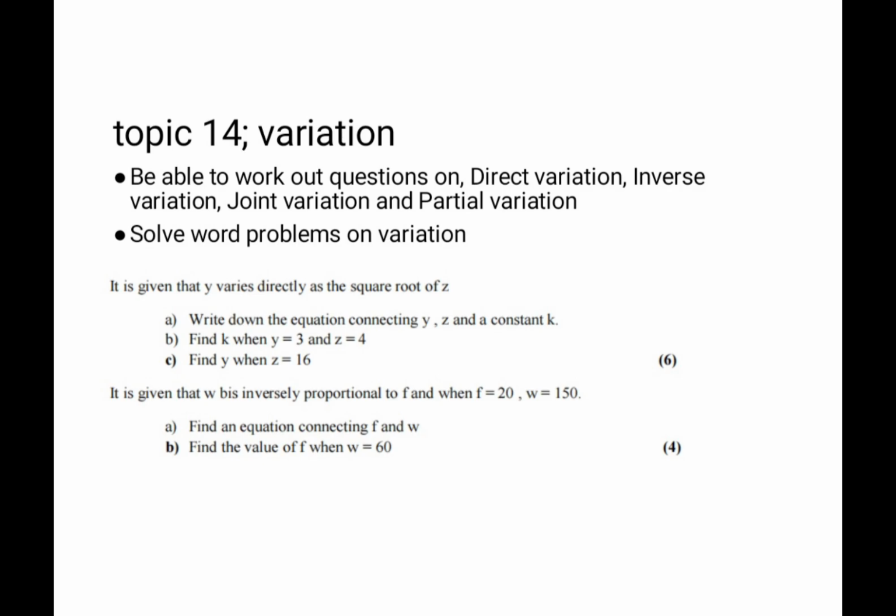You are going to see a question on variation. Either it is going to be direct variation, or inverse variation, or joint, or partial. So this is what you need to do. When it is direct variation, you just work it as it is. When it is inverse, you say 1 over the given variation. And then if it is joint, we are going to multiply the given variations. And when it is partial, you are going to add and solve simultaneous equations. That is what you need to prepare on variation.